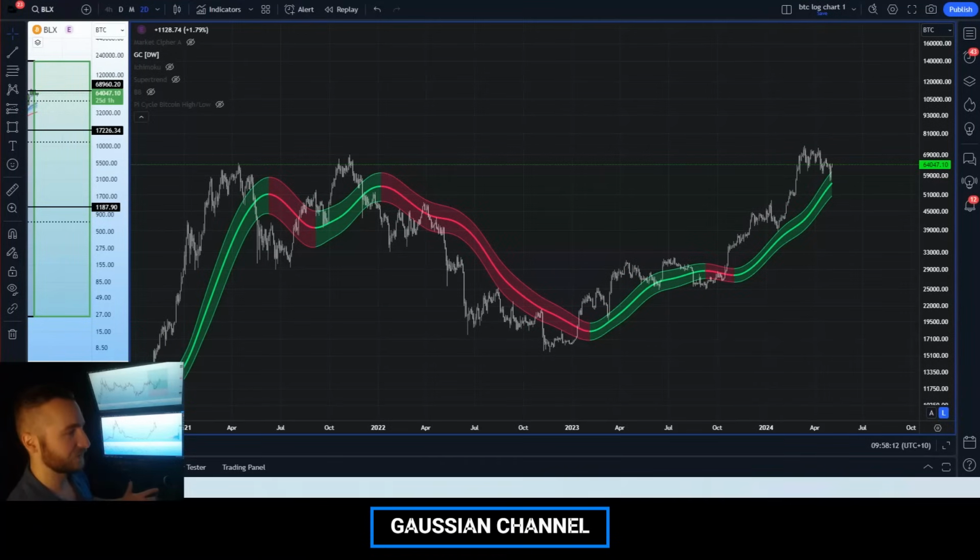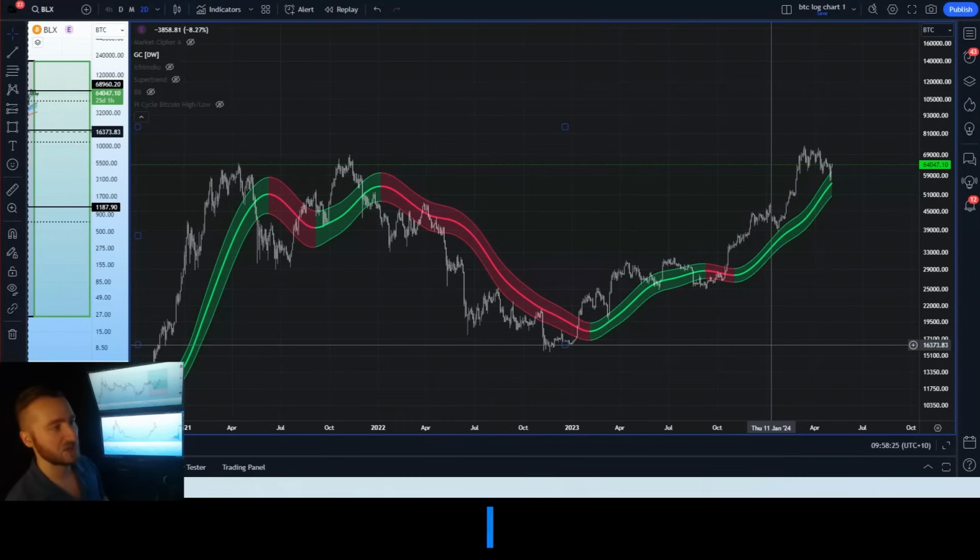The Gaussian channel itself, again, is a band. It is a reflection of two things. It is a reflection of the direction of price action, the strength of price action, and the overall volatility of price action. So it's a great tool on the macro scale to gauge how the price action is moving, how it is developing, and how the strength is shifting in terms of volatility over a high time frame.